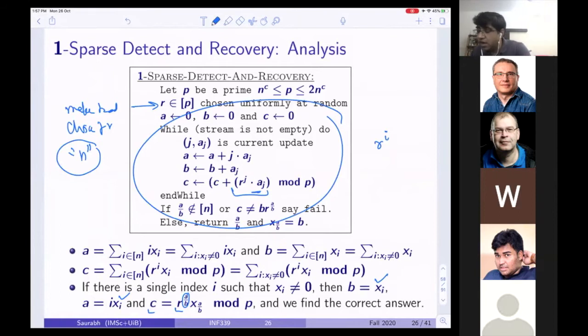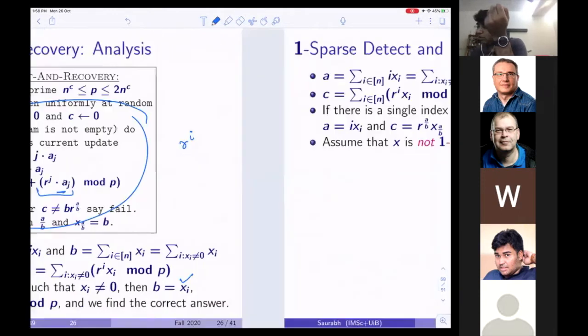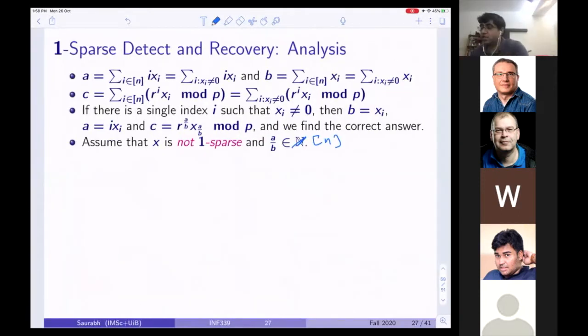And if there is a single index i so that xi is not equal to 0, then definitely B is equal to xi, A equal to i times xi, and C equal to r to the power of a by b times x of a by b mod p, and we will find the correct answer. The problem is if there are 2 or more coordinates, then I would like to say that you will not pass these 2 tests. This is what we would like to say. So assume that x is not sparse and look at a by b; does it pass the test?